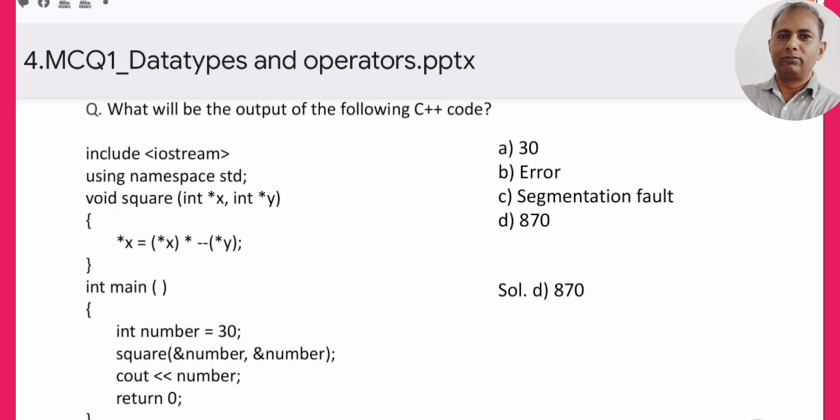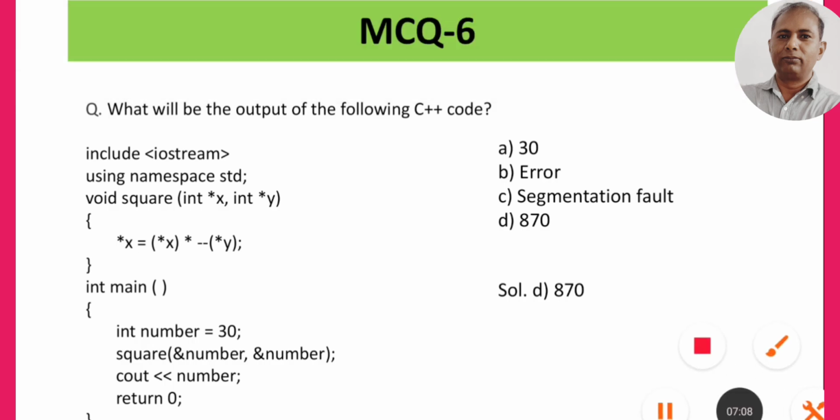Now, if we talk about MCQ 6: what is the output of the following C++ code? Here they have given x, and they have used the pointer, that is x pointer is equal to x pointer minus y. Here they are passing the value of this number, that is the number value is 30.